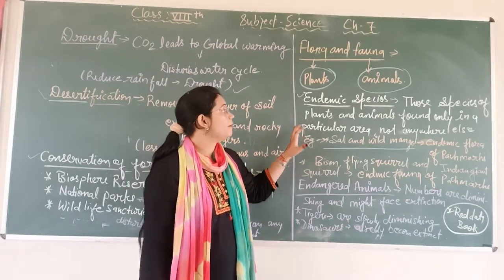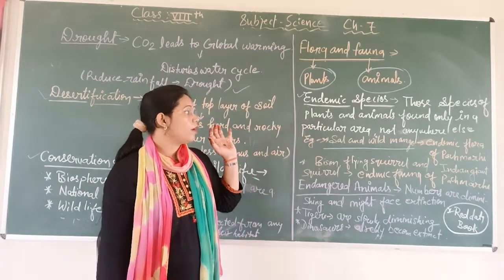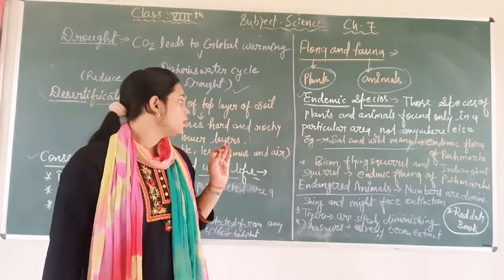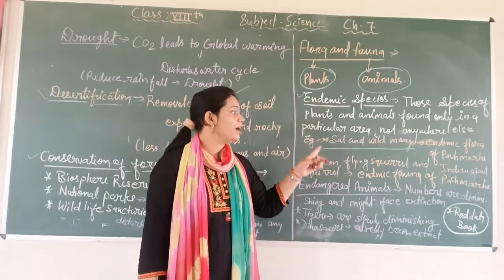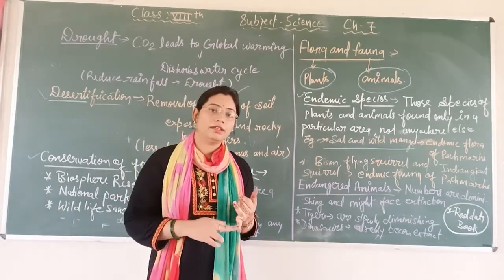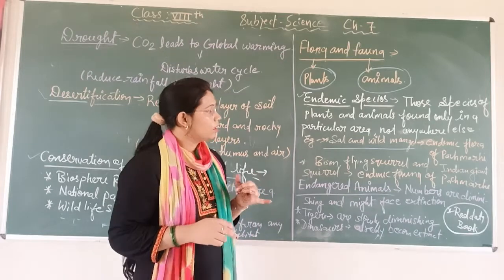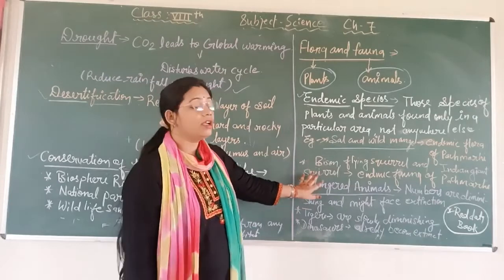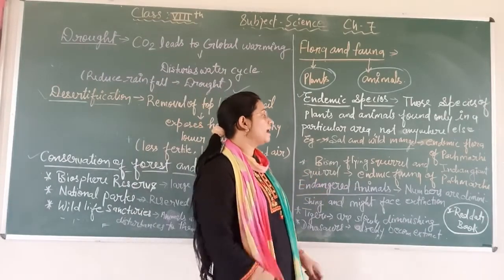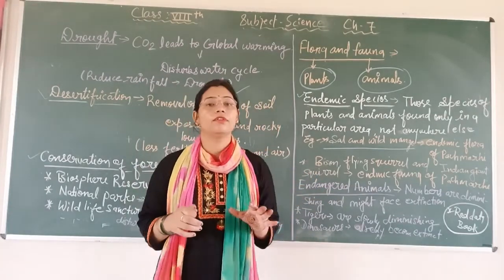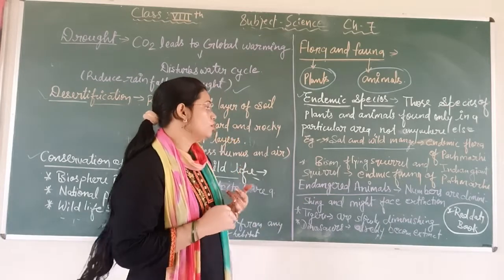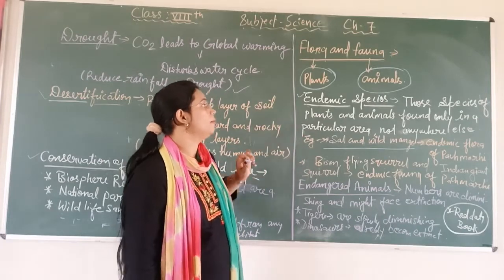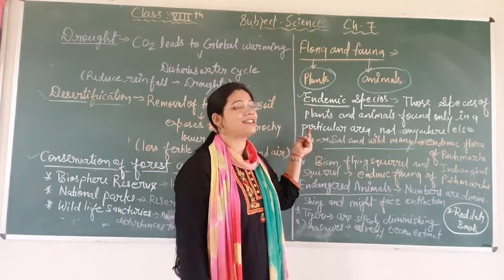So students, endemic species are found only in a particular area, not anywhere else. Just like sal and wild mango are only available in Pachmarhi, and bison, flying squirrel and Indian giant squirrel are also found only in Pachmarhi. So these are examples of endemic fauna and endemic flora.